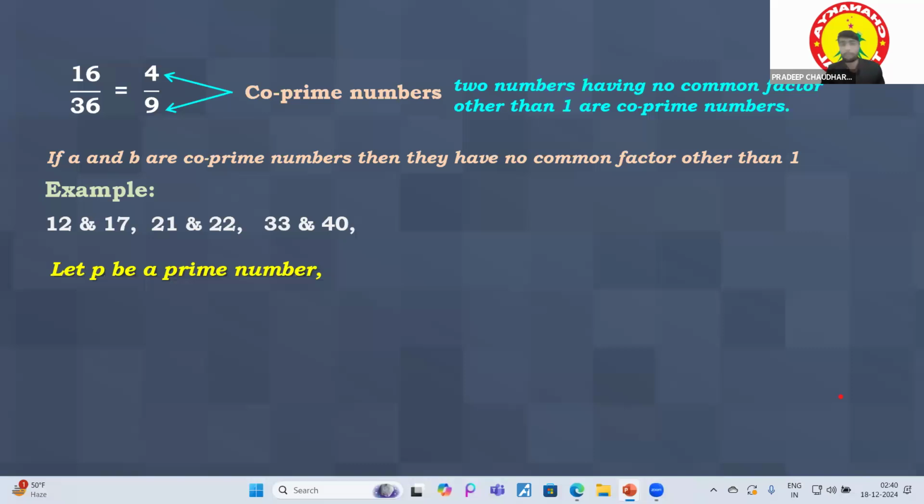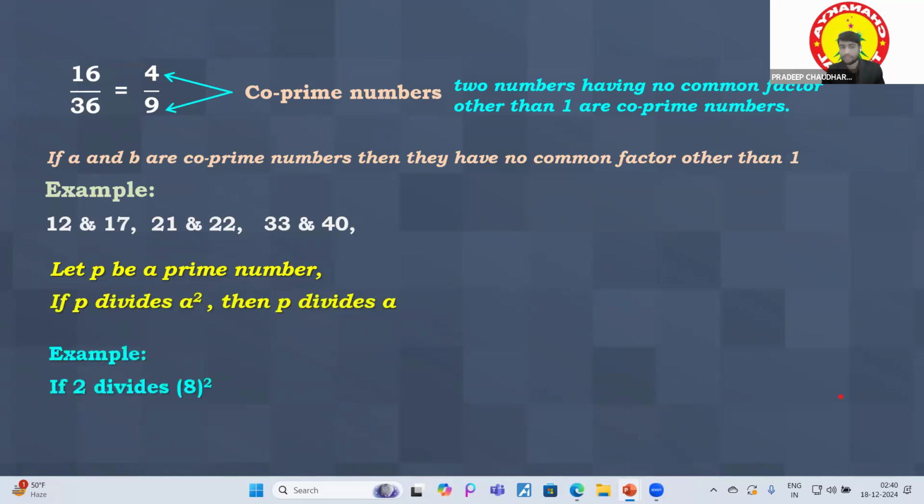Let P be a prime number. If P is dividing A square, then P is dividing A. Let's take an example. Suppose 2 is dividing 8 square, that means 64. Yes, 64 is divisible by 2. So 2 is also dividing 8.